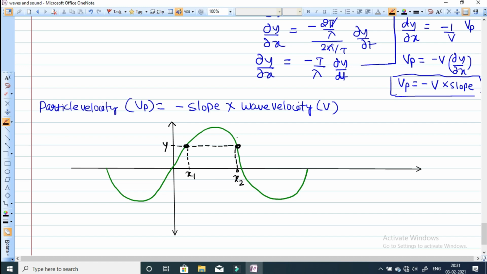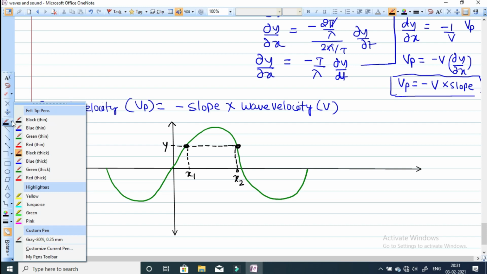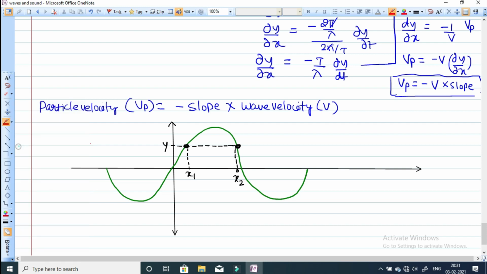If you calculate the slope here, we need to draw the tangent. Sorry, the tangent will give you the slope here. So I'm just drawing a tangent along this line. You can see it there. This is your tangent, and slope is measured with respect to the x-axis. And again, I need to draw a tangent at this point. This is another tangent.